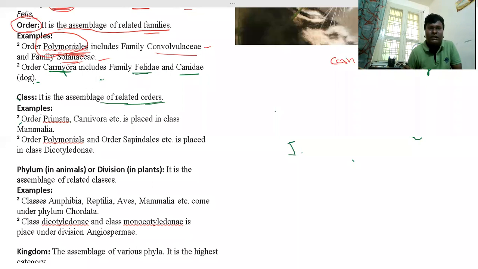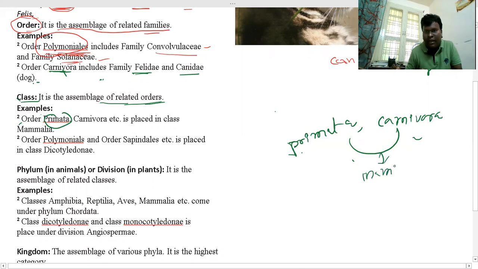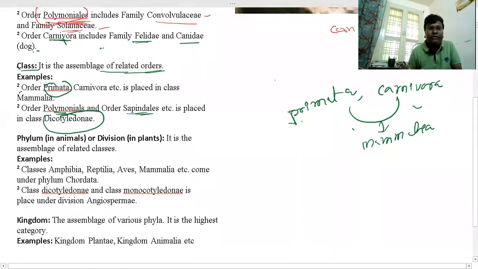Listen, students, all orders can be assembled in a class. Primata is a separate order, and Carnivora is also a separate order. Both can be included in the class Mammalia, which means milk-giving organisms. And the orders Polymoniales and Sapindales can both be included in the class Dicotyledonae, meaning these are dicot plants. After that, these different classes can be included in a phylum.